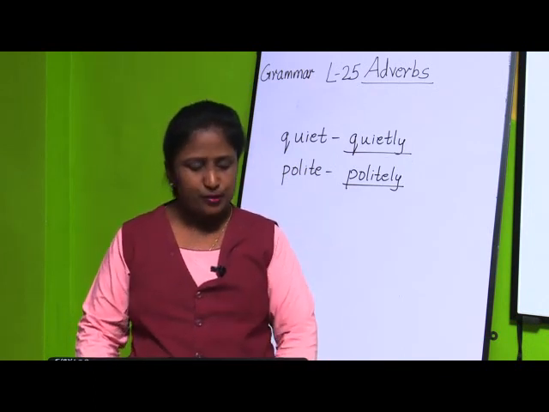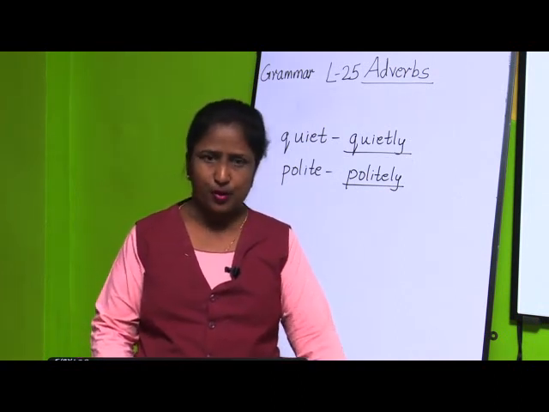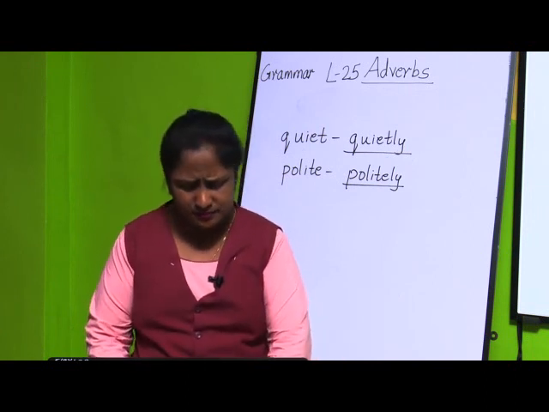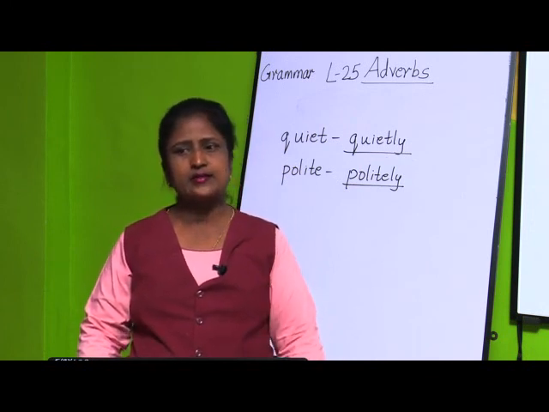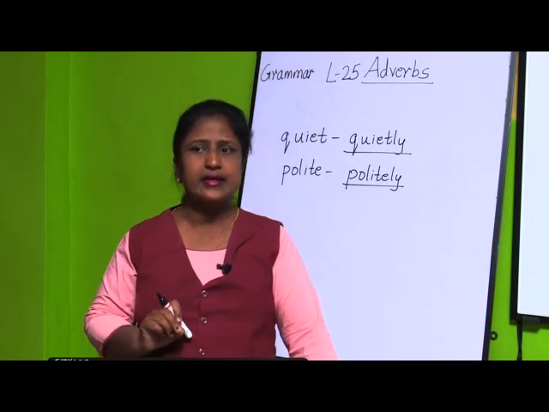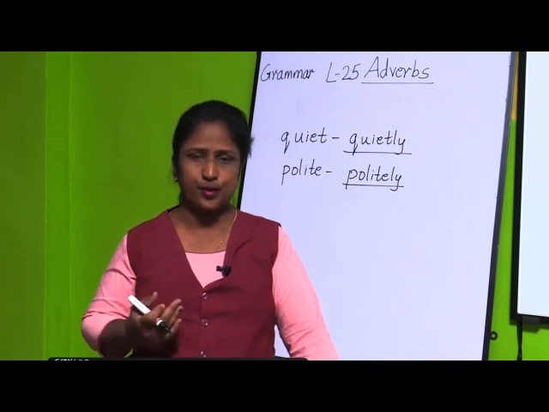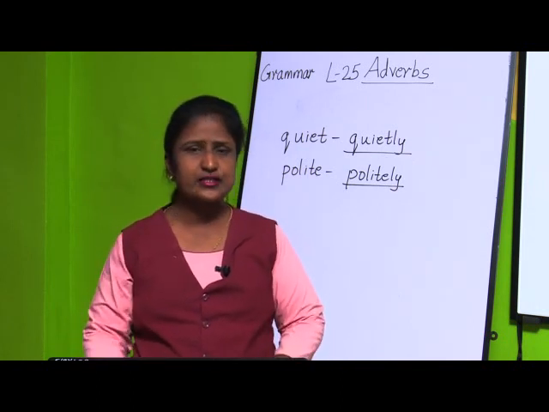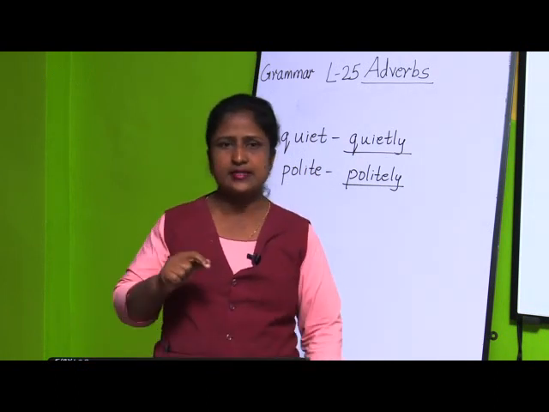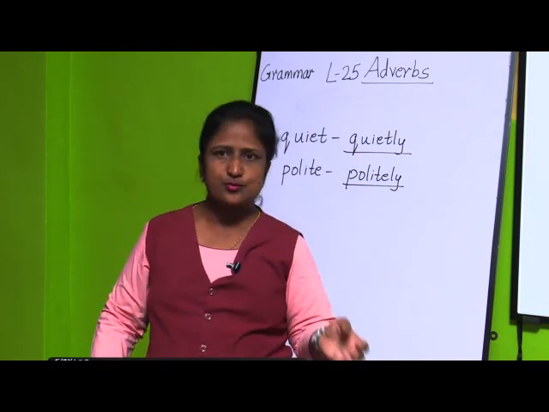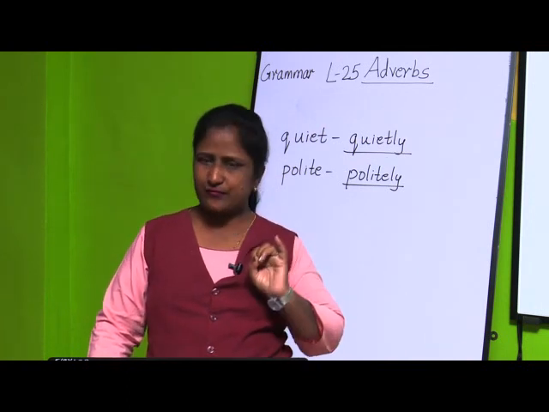So in this way you all are going to solve exercises A, B, C, D and E. So this was all about adverbs. Once again we will be recalling this. What is an adverb? An adverb is a word that tells us more about a verb, it tells us more about an adjective, it tells more about another adverb. So this is the definition for adverb. And there are 5 types of adverbs, that is adverbs of manner.